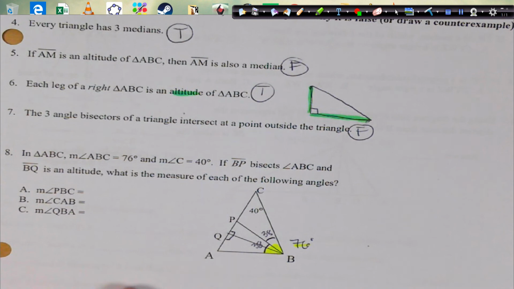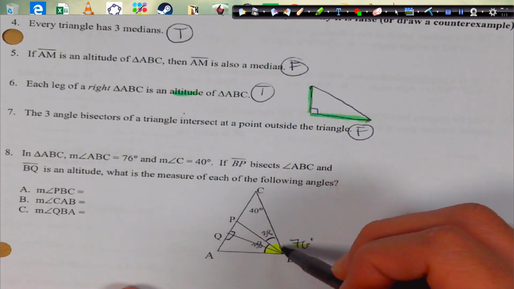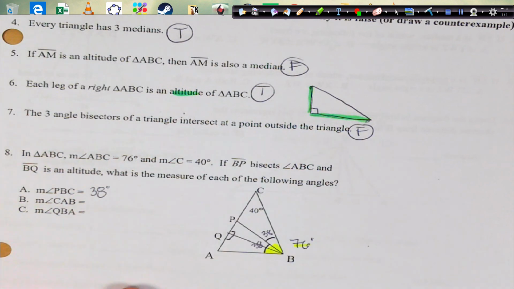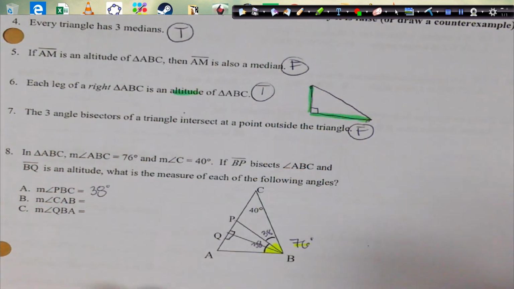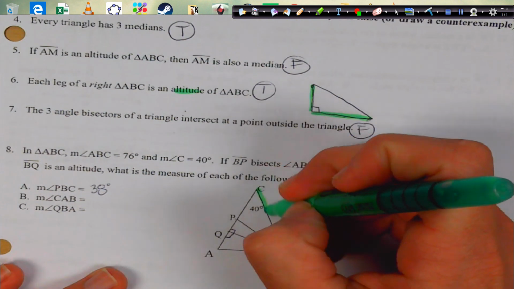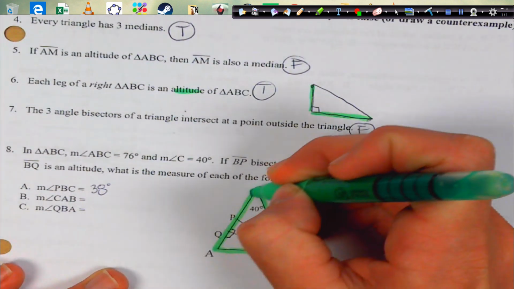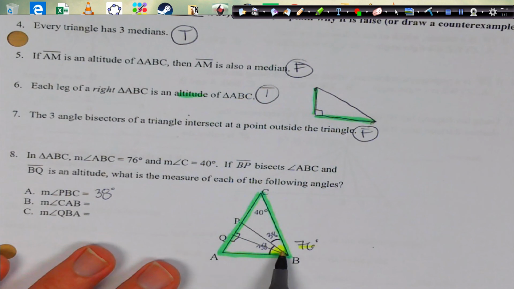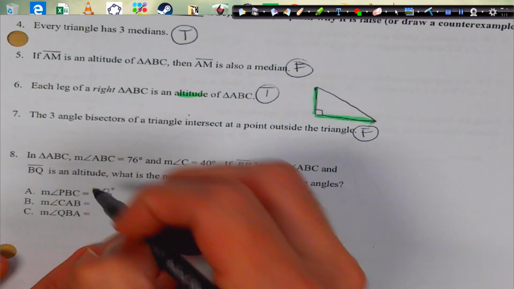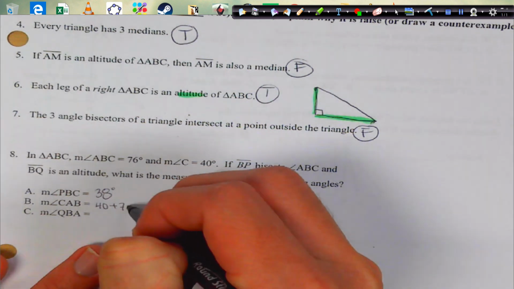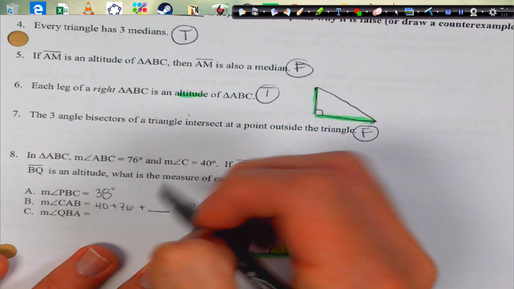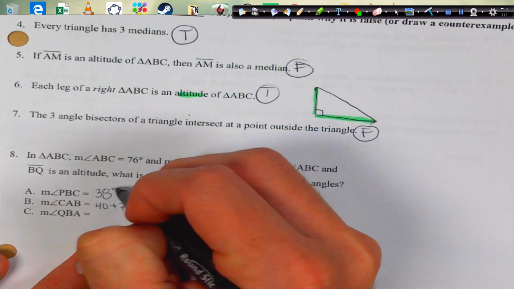What is the measure of each following angle? Well, PBC is going to be 38 degrees. For CAB, you have to view it as the entire triangle, because we know triangles add up to 180. 76 is this big angle B, 40 is this angle C, so angle A is going to be 40 plus 76 plus something equals 180. And the answer would be 64 degrees.